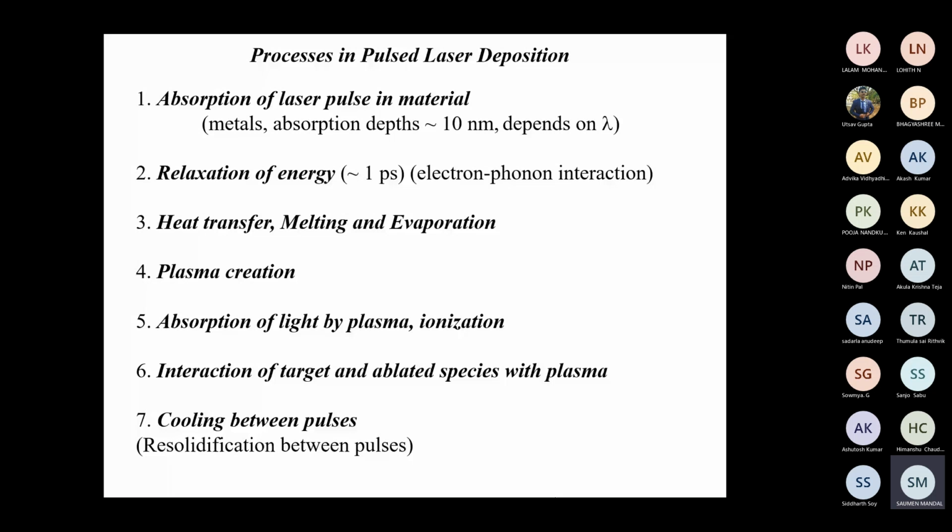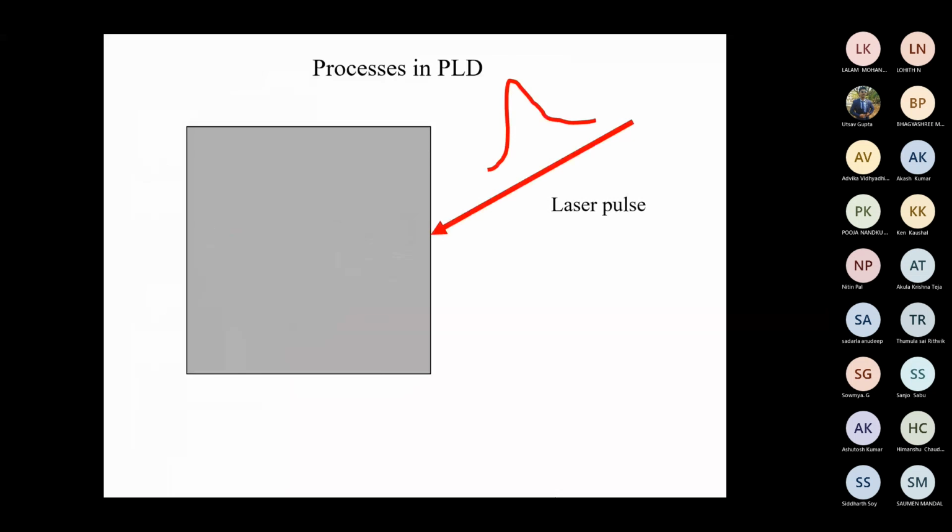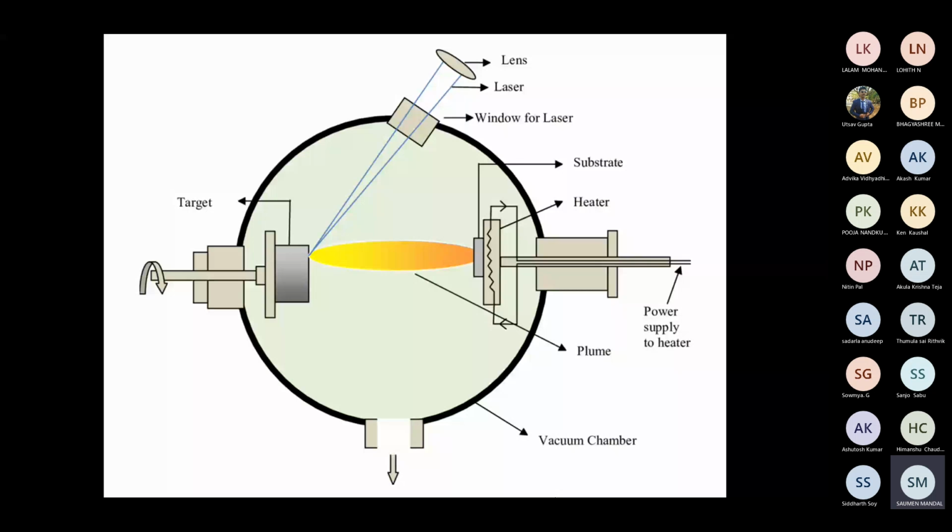Okay, and in pulsed laser deposition, whatever ablated material is on the target material will immediately be deposited on that substrate. And that's why I come back to the schematic once again. Here this process is happening one by one, and then the plasma generation.